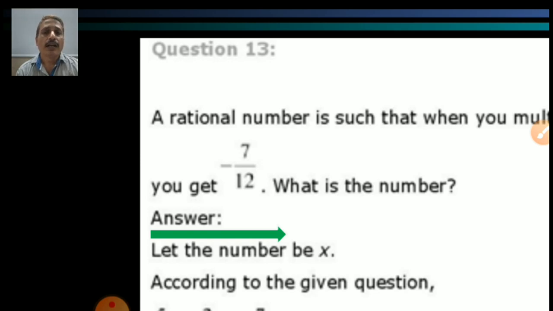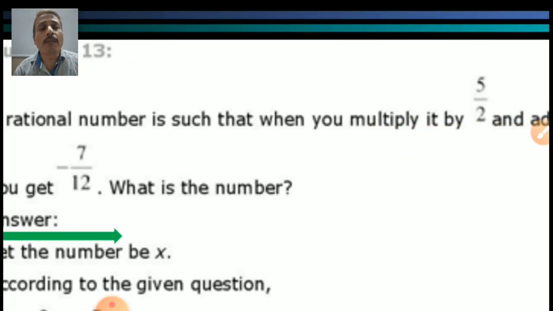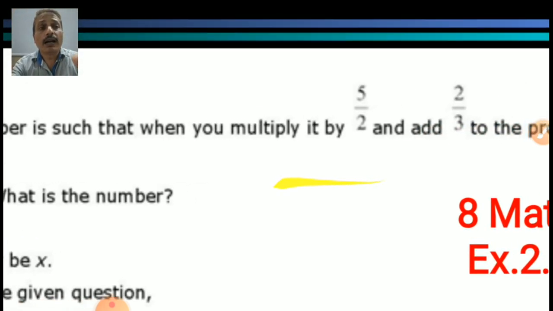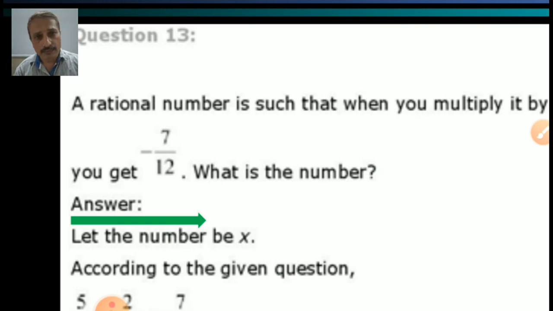Yes, you are right. A number which is denoted with a numerator and denominator, where the denominator never becomes 0, is called a rational number. Here we have to think about the number as x. According to the given question, when you multiply x with 5 by 2 and add 2 by 3, it gives us 7 by 12.